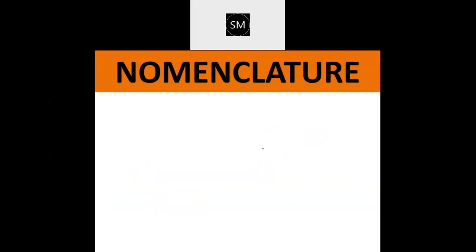Moving on with the nomenclature. Nomenclature is naming the compound, giving the name. There are two ways you can give names: one is common name and the other one is IUPAC name. You have learned this before and you know the rules also, the initial rules you learned in first year and which I did in the beginning of this second year also. Hope you all remember those. One class I spent explaining how to name organic compounds. So try to recall all that, you'll be applying it right now.